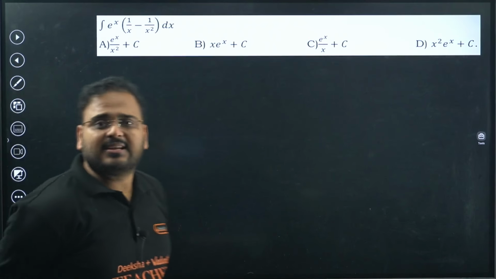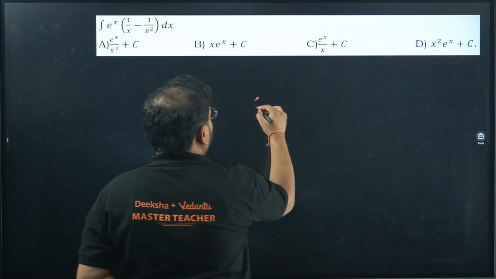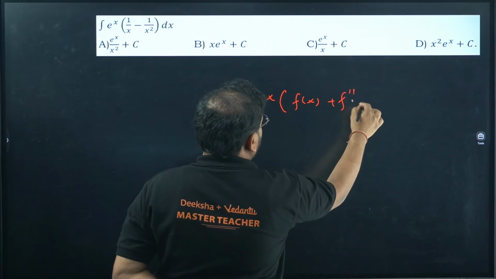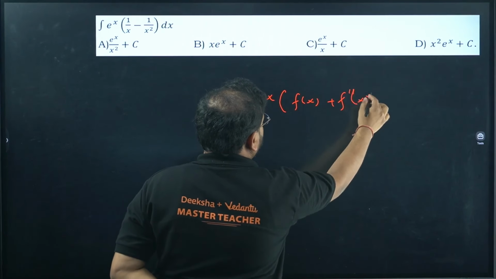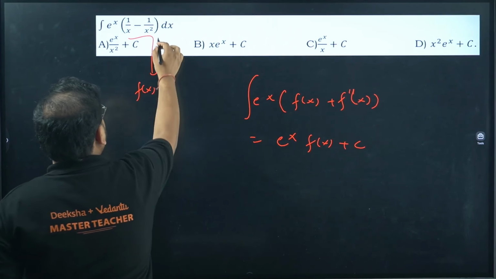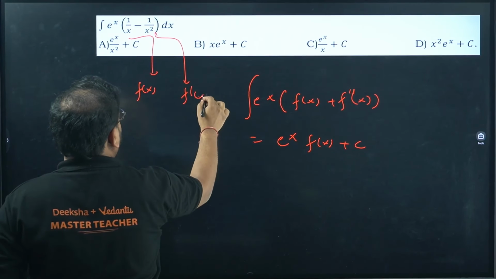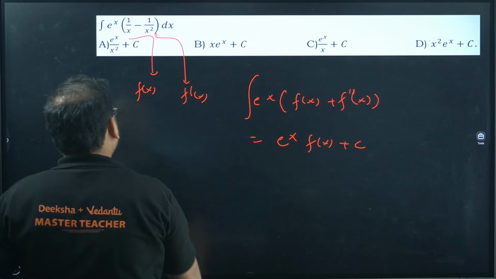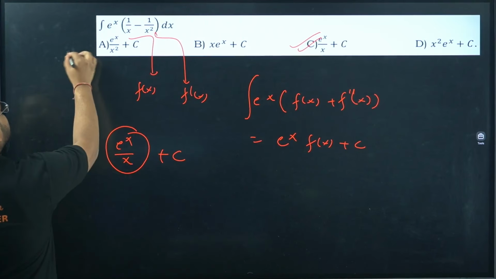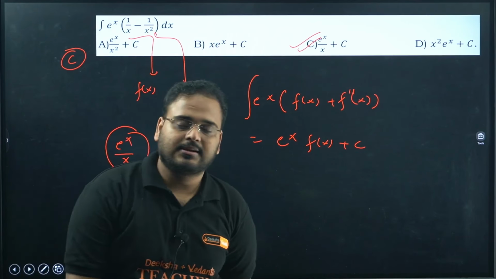Next, this is again the same question, right? e power x times f of x plus f dash of x. Integration is nothing but e power x f of x plus c. Check carefully. This is your f of x, and this right here is your f dash of x. So answer will be e power x upon x plus c. Option C is correct.